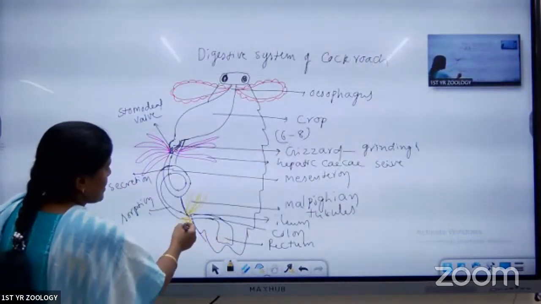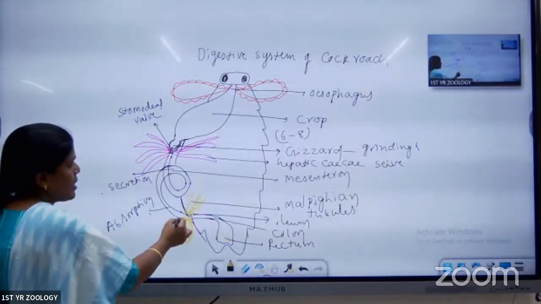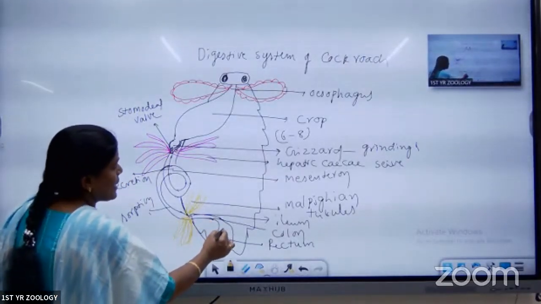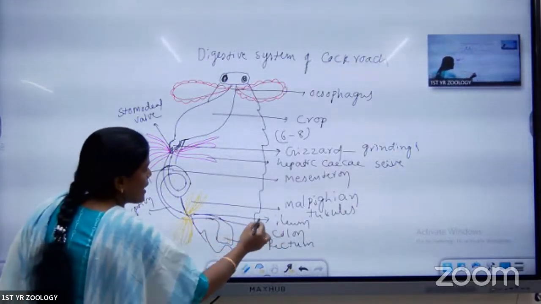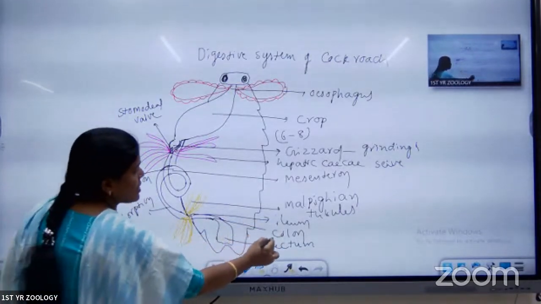Next one is called the hindgut. Hindgut has three parts. First part is called the ileum, and the second part is called the colon.